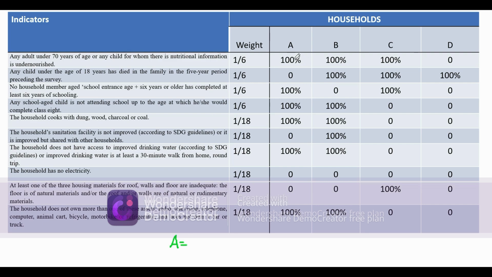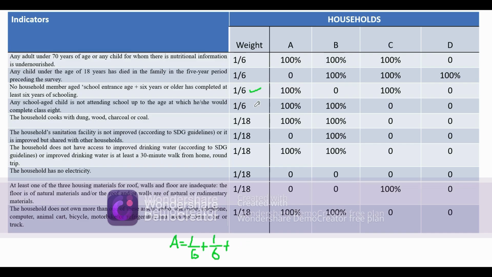Now let's take household A. In the first category, the first indicator is 100%, which means the household is deprived. So its weight is 1 by 6. We take this as 1 by 6. Then we add this. The next deprivation is in the third indicator here, and its weight is 1 by 6.